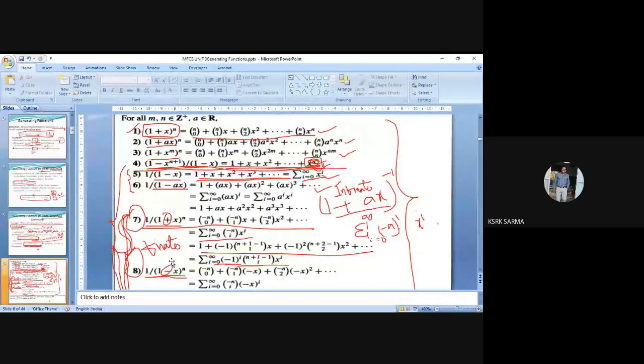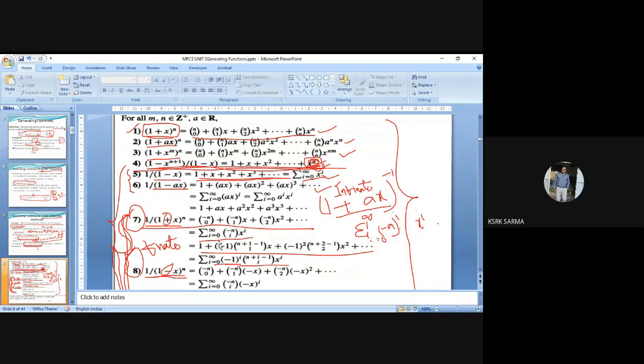(1 - x)^(-1) can be written as sigma r equal to 0 to infinity x power r, and (1 + ax)^(-1) can be written as sigma r equal to 0 to infinity (-a)^r into x power r. And if it is minus, then we will not have this minus term, so sigma a power r into x power r we can write directly. So these things are going to be implemented.